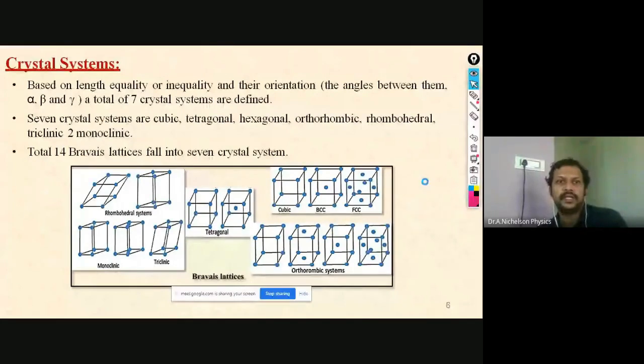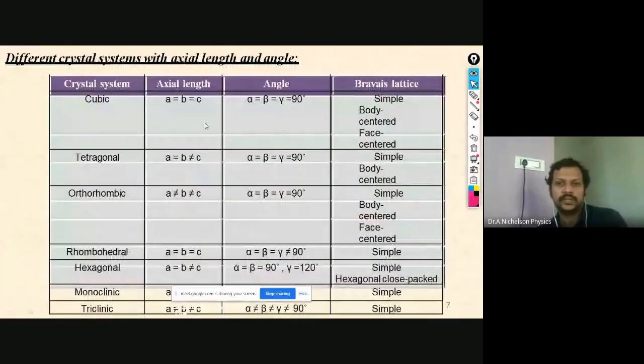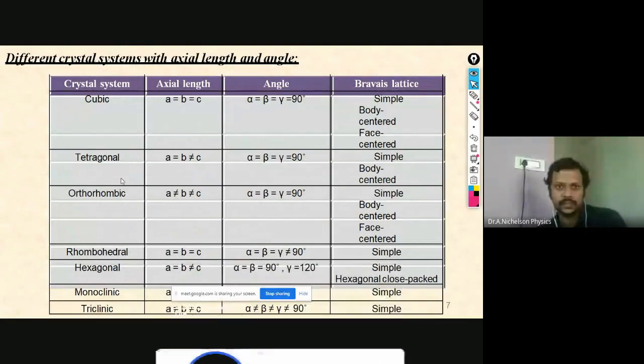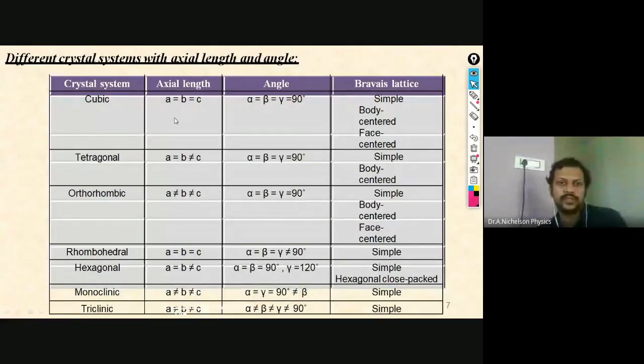Okay, so here let us see one by one. These things you just have to learn by heart. In your notes, I will give you in a different way. So for the cubic structure, A is equal to B is equal to C. So all the 3 axial lengths are the same, and the angles alpha, beta, gamma are 90 degree.